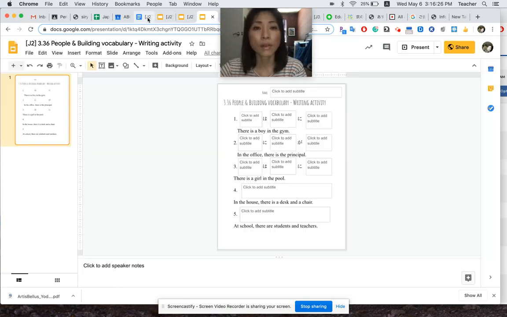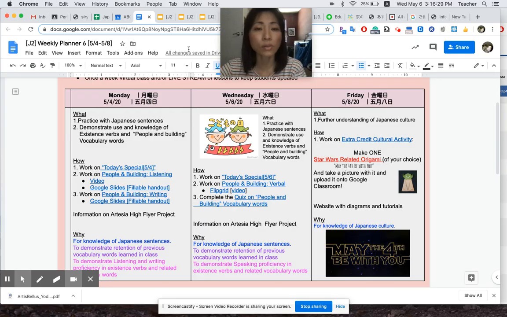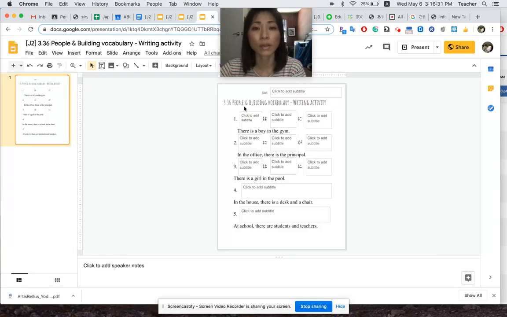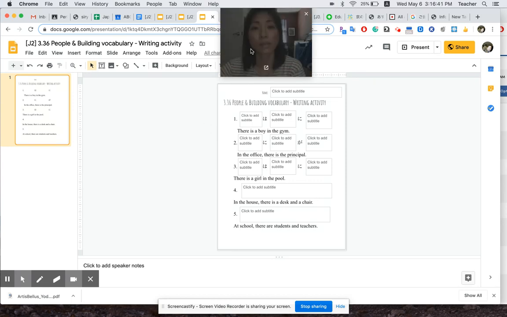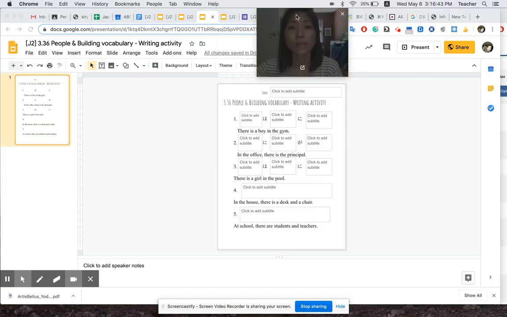Now, along with that, I have a writing assignment for you to do. This is also a fillable handout. So it looks like this. It says 3.36 People and Building Vocabulary. I'd like for you to fill in each of these boxes with the appropriate sentences or appropriate words to complete the sentences. Now, let's go take a look.